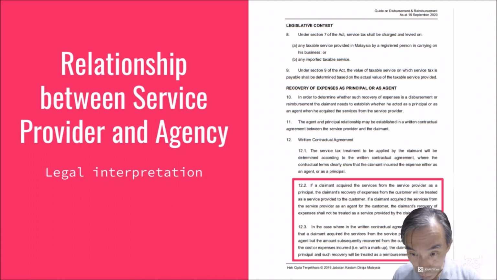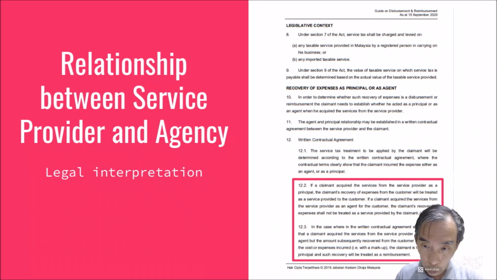Right, we continue on 12.3. In the case where the written contractual agreement shows clearly that the claimant acquired the service from the service provider acting as an agent, but the amount subsequently recovered from the customer is more than the cost or expenses incurred, with a markup, the claimant is treated as a principal, and such a recovery will be treated as a reimbursement. So this repeats what I said: let's say the 500 ringgit is a plumbing job done,